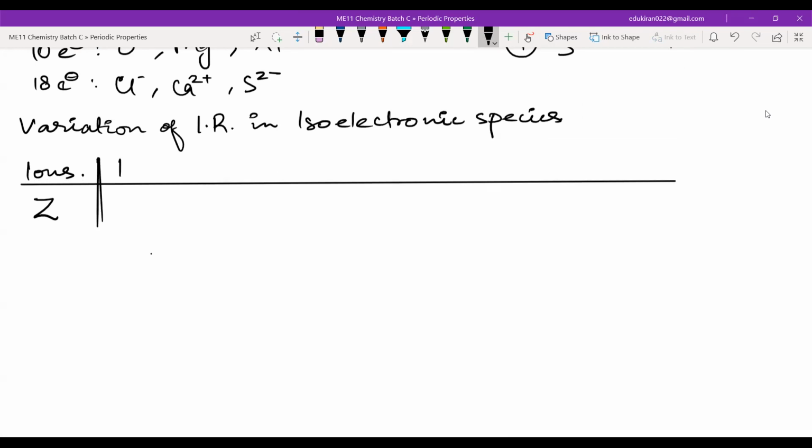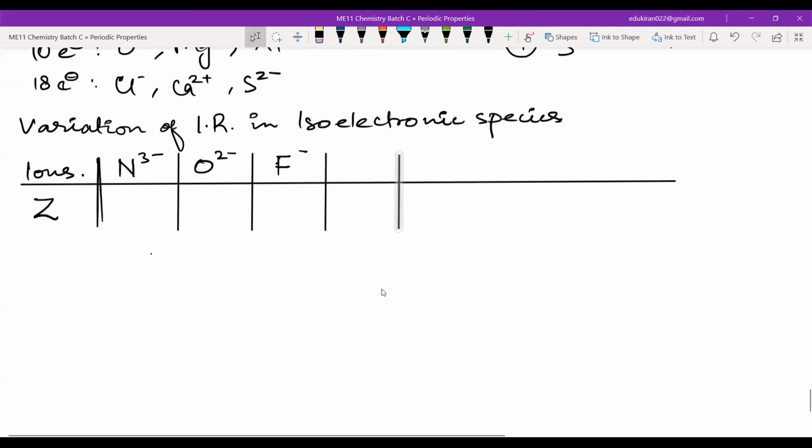So let us take nitrogen N3 negative. N3 negative will have how many electrons? 10, yeah. Then we will have O2 negative. O2 negative will have how many electrons? 10 electrons. After oxygen comes what? Fluorine negative, F negative. Right? F negative will also have how many electrons? 10.